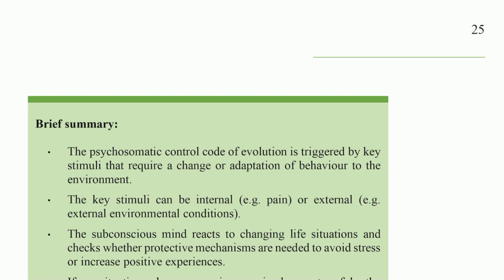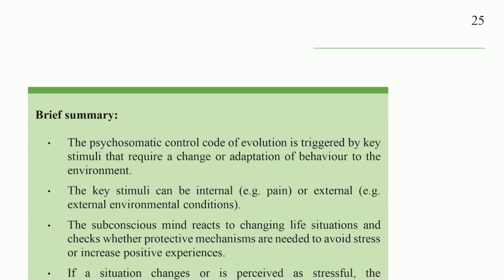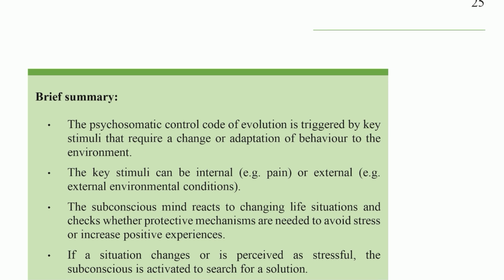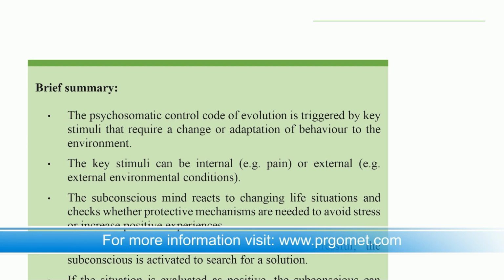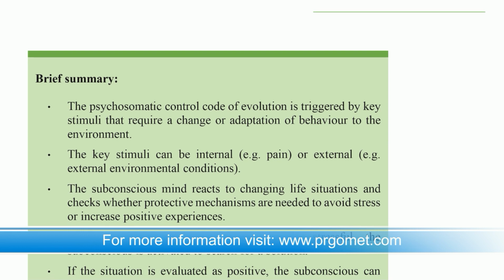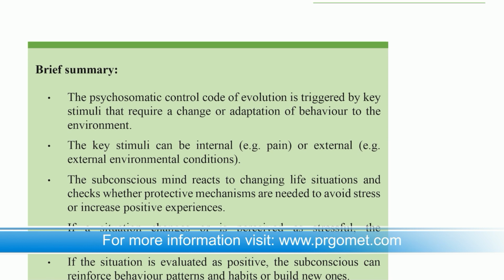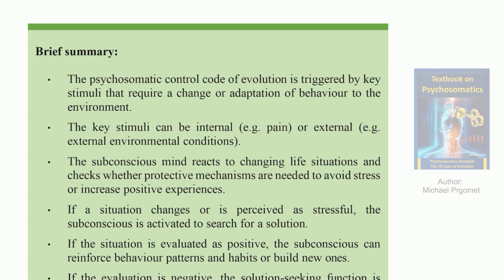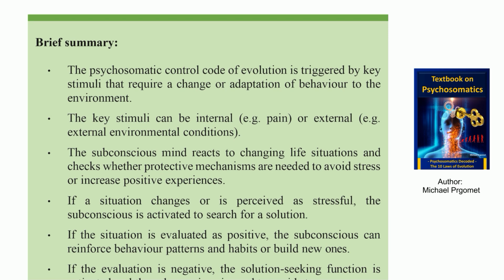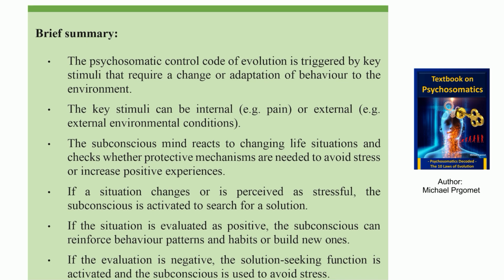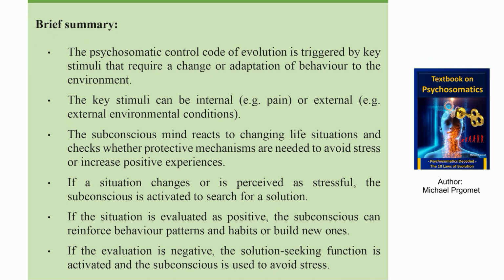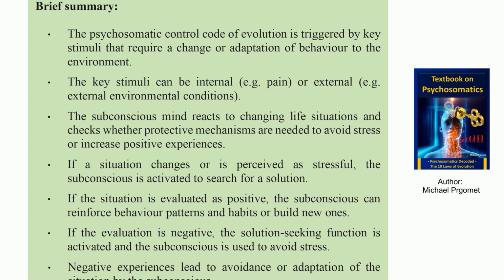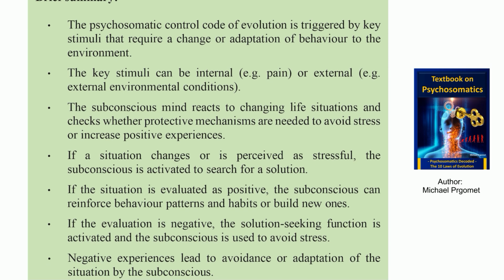Brief summary. The psychosomatic control code of evolution is triggered by key stimuli that require a change or adaptation of behavior to the environment. The key stimuli can be internal, e.g. pain, or external, e.g. external environmental conditions. The subconscious mind reacts to changing life situations and checks whether protective mechanisms are needed to avoid stress or increase positive experiences. If a situation changes or is perceived as stressful, the subconscious is activated to search for a solution.